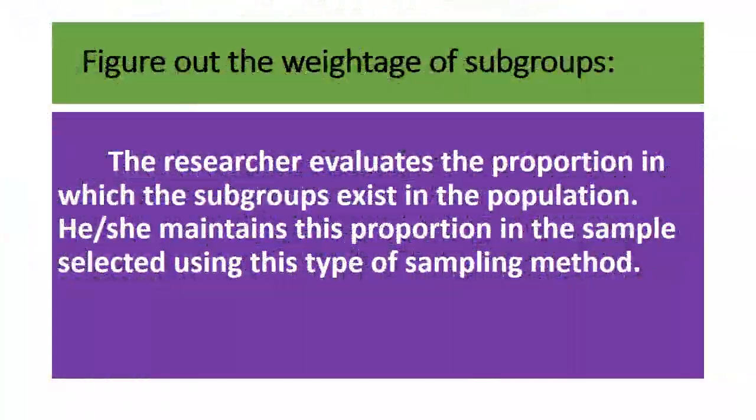And the second one, figure out the weightage of subgroups. So here the researcher evaluates the proportion in which the subgroups exist in the population, and she will maintain this proportion in the sample selected using this type of sampling method. So here the researcher chooses subjects from various subgroups, taking into account the proportion noted in the previous groups.